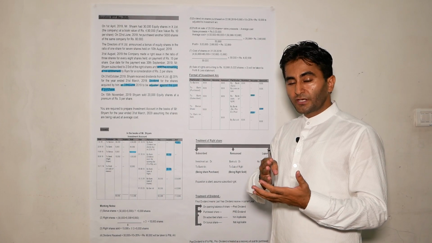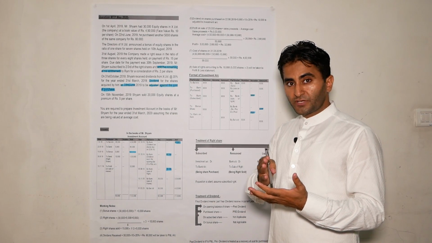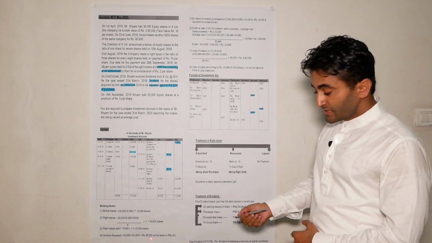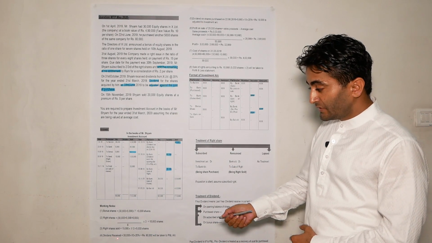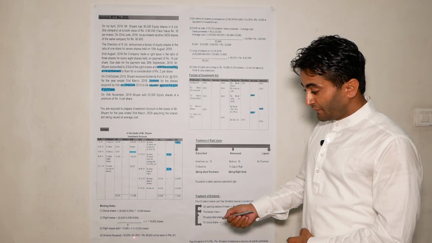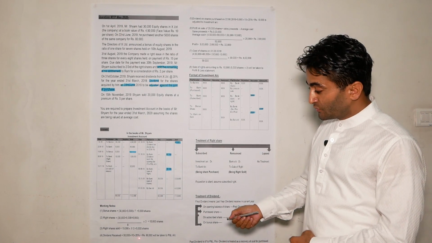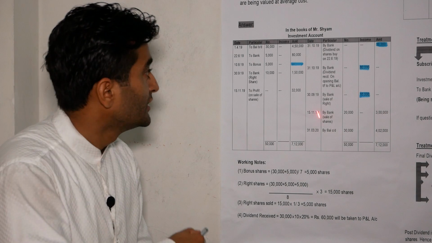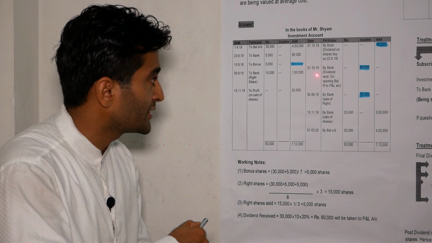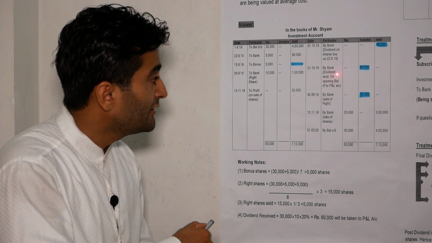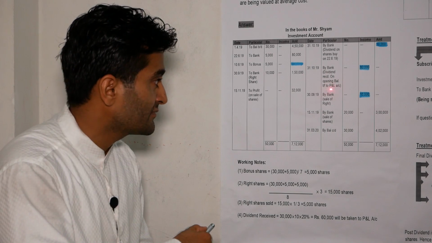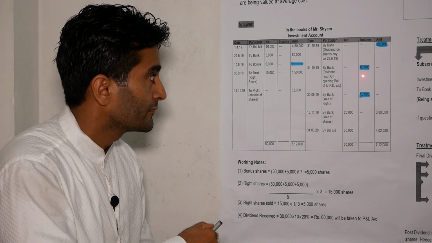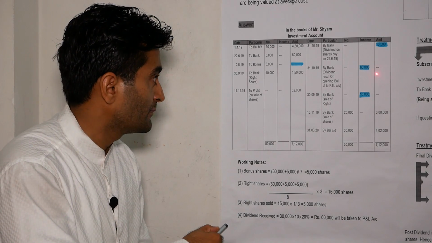So 30,000 shares into face value rupees 10 per share into 20%. Dividend received is equal to rupees 60,000. So on 31st of October 2019, by bank, dividend received on the opening balance is transferred to the profit and loss account. It will come under the income column. It will not come under the amount column.